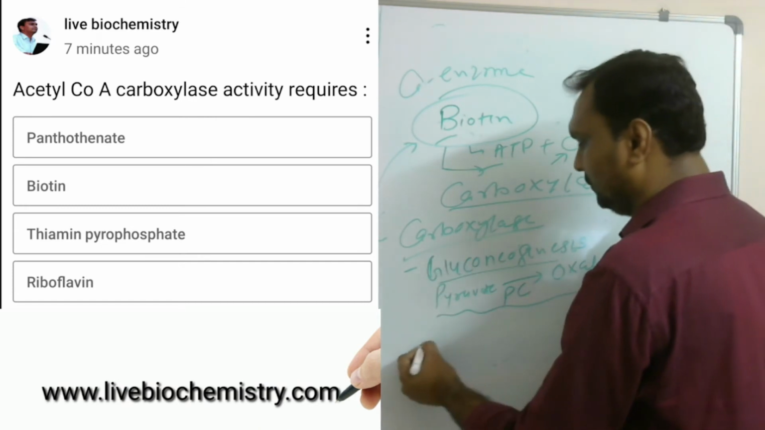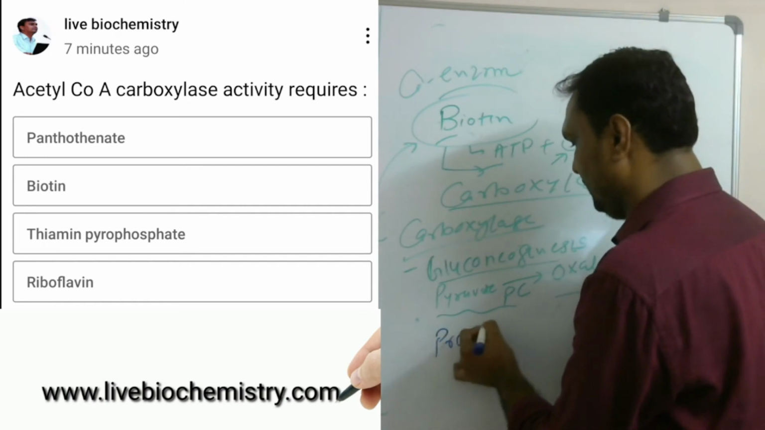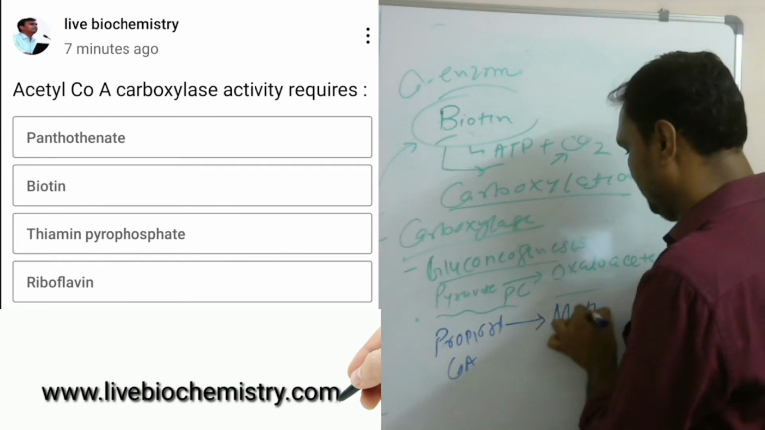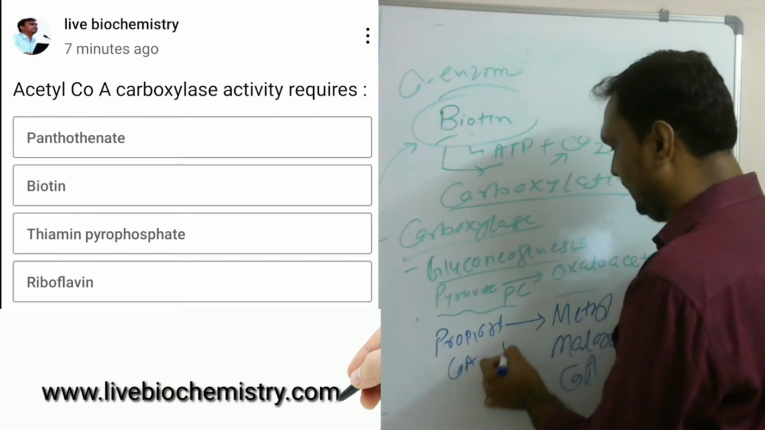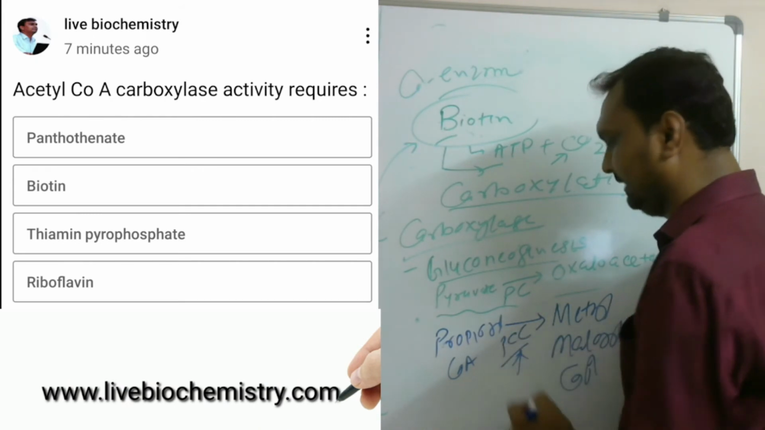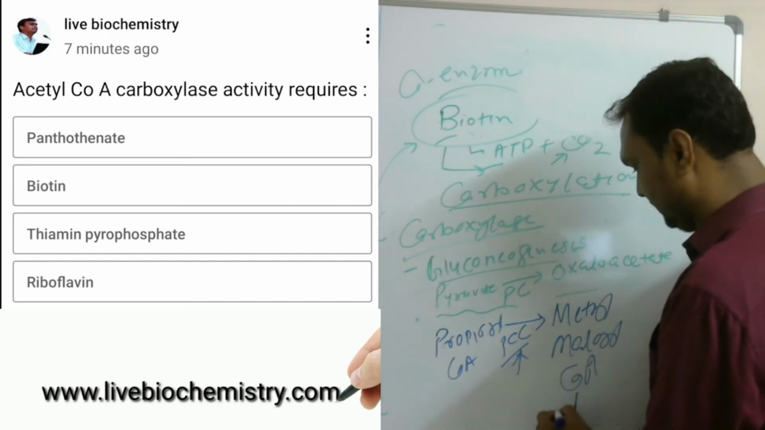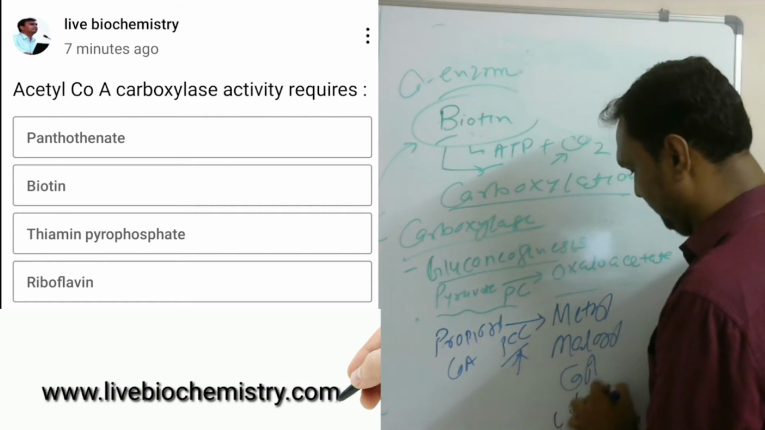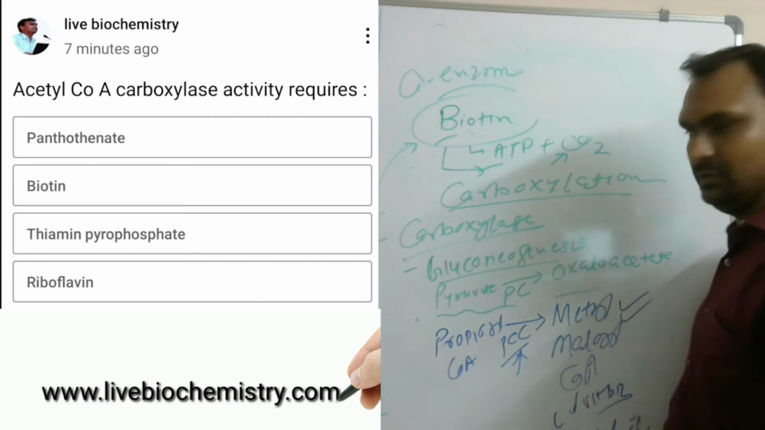Also, odd chain fatty acid metabolism produces propionyl CoA. This propionyl CoA is converted to methylmalonyl CoA with the help of propionyl CoA carboxylase enzyme. This enzyme also requires biotin. This methylmalonyl CoA D form is converted to L form, and further it is converted to succinyl CoA. Here vitamin B12 is required. That's why vitamin B12 deficiency leads to methylmalonic aciduria.